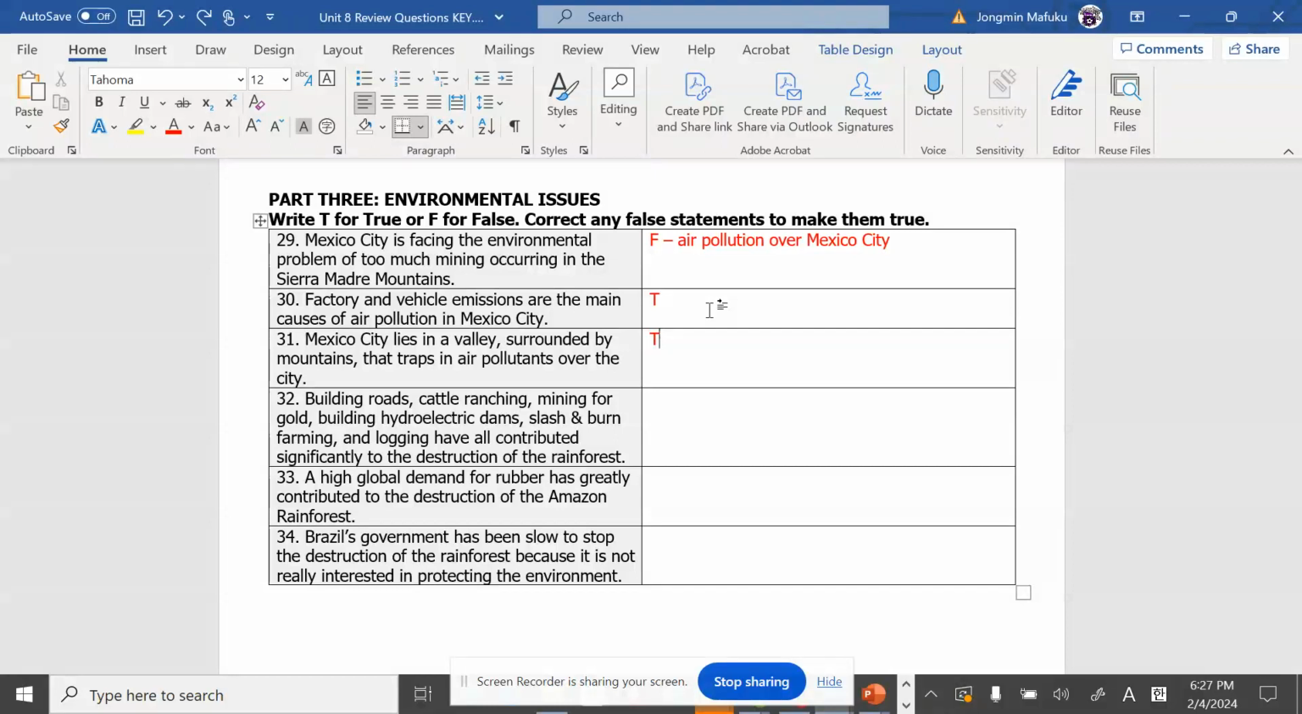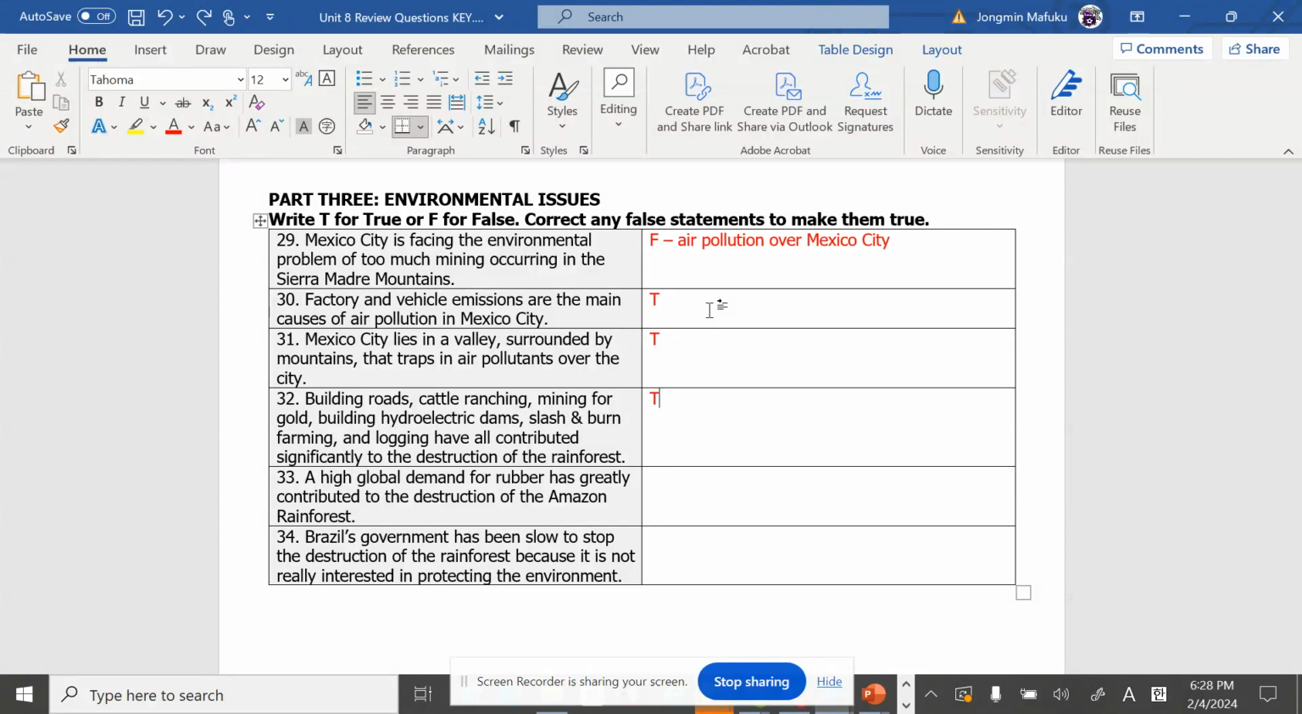32, building roads, cattle ranching, mining for gold, building hydroelectric dams, slash and burning, farming, and logging have all contributed significantly to the destruction of the rainforest. The answer is unfortunately true. We know that people are trying to make money, and the Brazilian government is also trying to help the people get that money. Unfortunately, that did lead to the destruction of the rainforest: building roads, highways, cattle ranching, mining for gold, and building all these dams and slash and burn. Unfortunately, these contributed to the destruction of the rainforest.